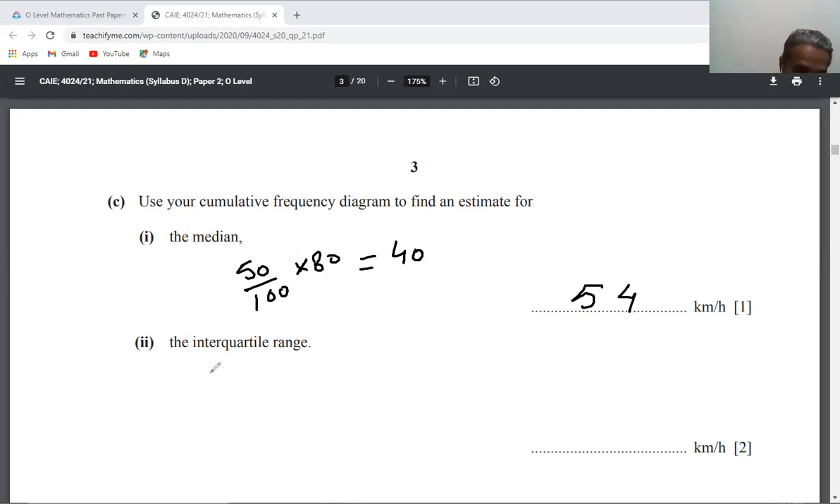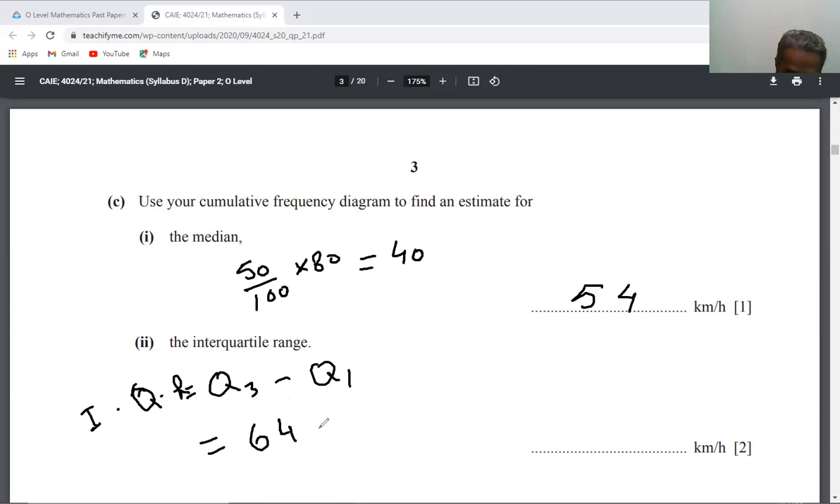Then the interquartile range is the upper quartile Q3 minus Q1. So Q3 is, I think, 64, minus 45. This is 19. That's it for this question.